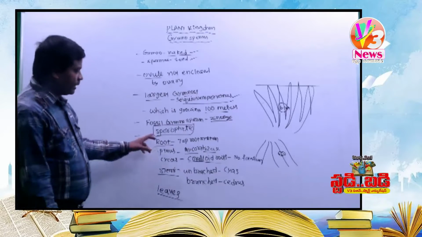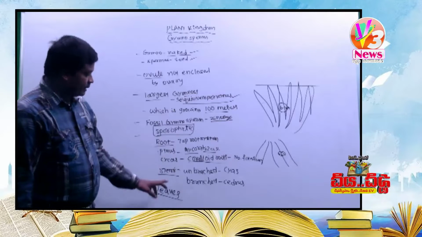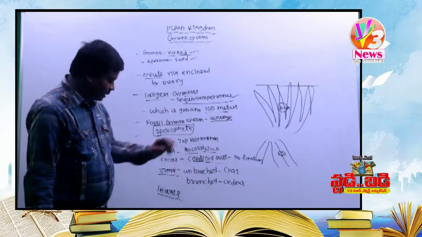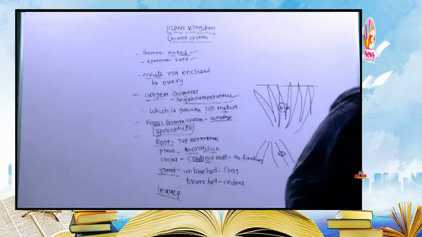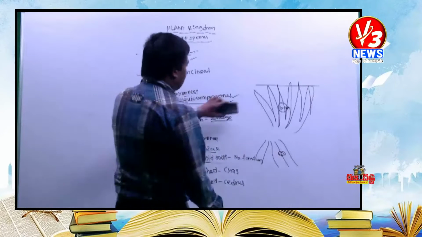Next, the sporophyte plant body. The next part is the stem. The stem may be unbranched or branched. What is meant by unbranched? For example, this is the stem.